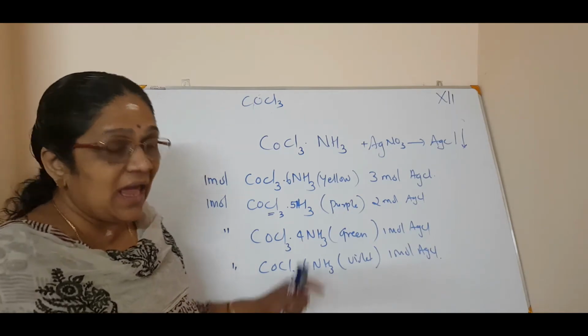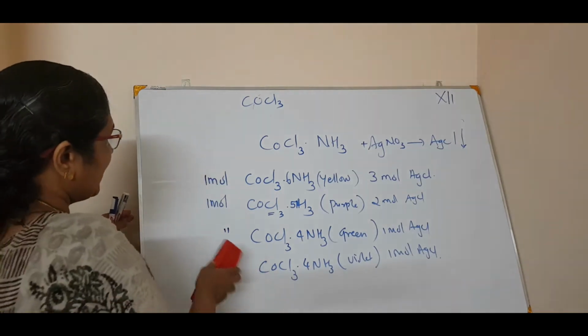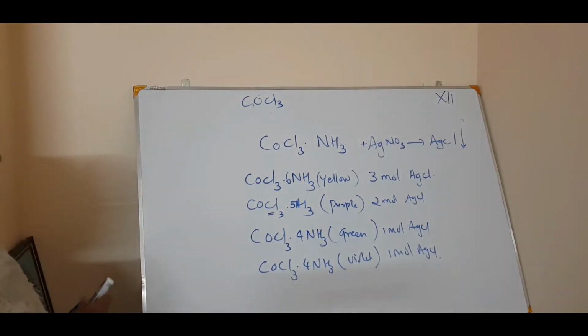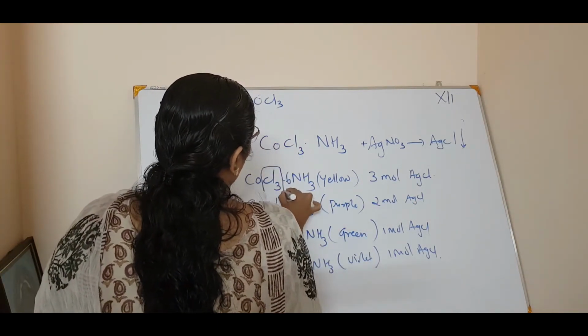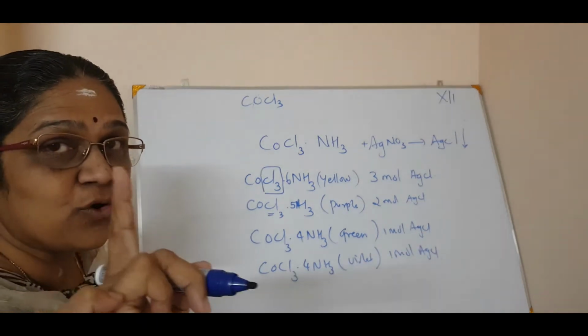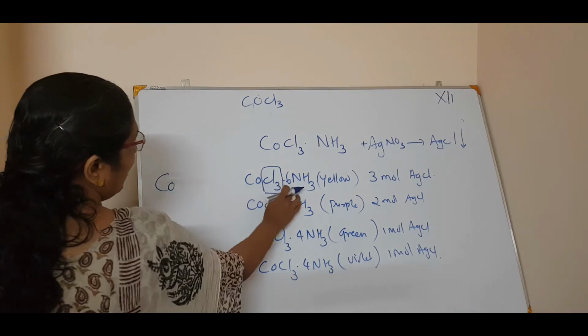Correct. So I will now write the formula of that complex. Here 3 moles of AgCl is getting out, so all the 3 chlorines are out of this complex. How will you write the formula for the complex? Cobalt is there. How many NH3?